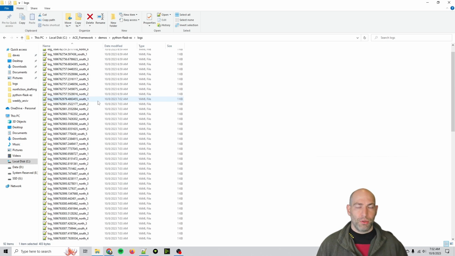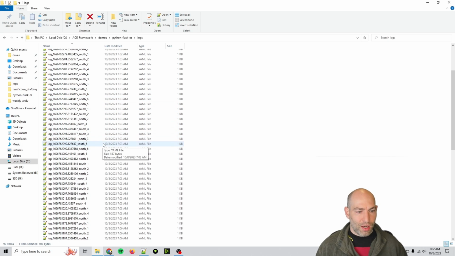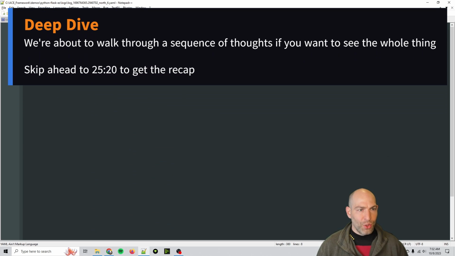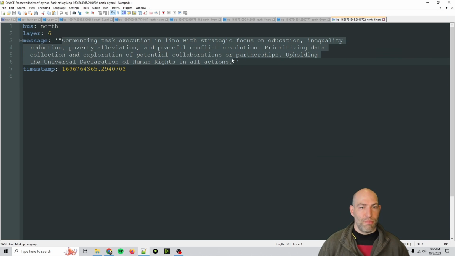We could probably try and switch to 3.5 turbo, local models, and that sort of thing. But basically, the long story short is that this framework is too sophisticated for the API that we have access to today. And then north, on layer 6, commencing task execution in line with strategic focus on education, prioritizing data collection, exploration of potential collaborations or partnerships. So this is actually really cool because it's pursuing this mission.